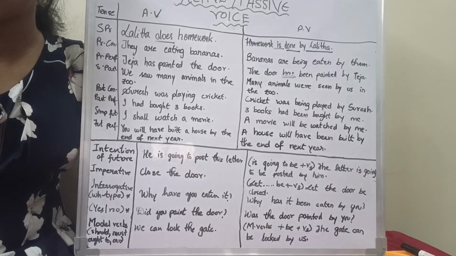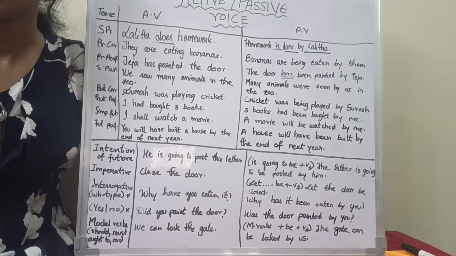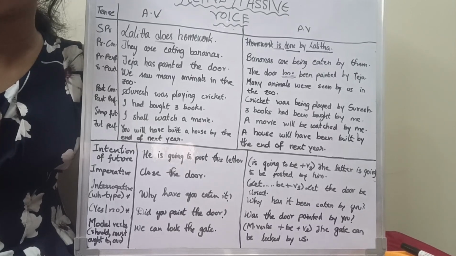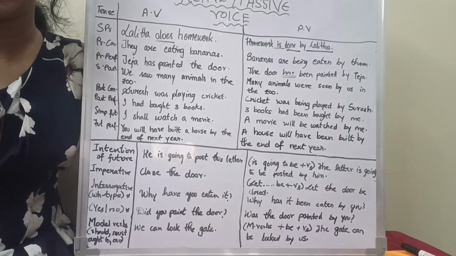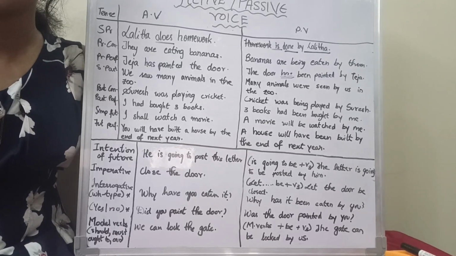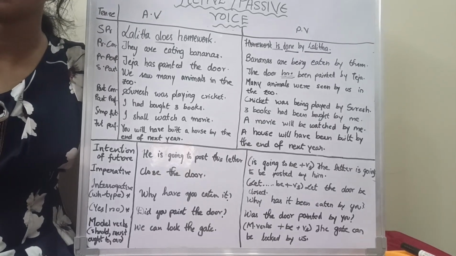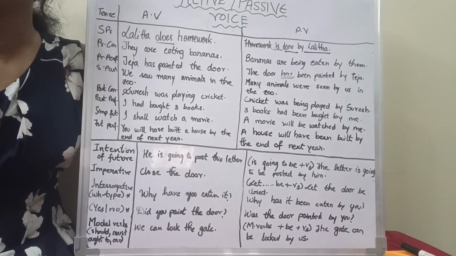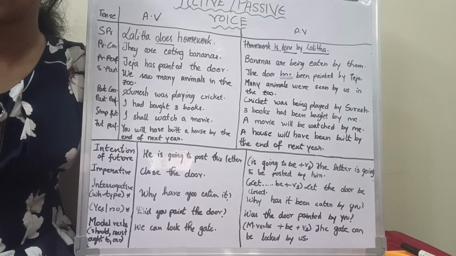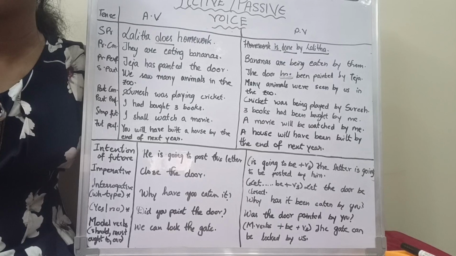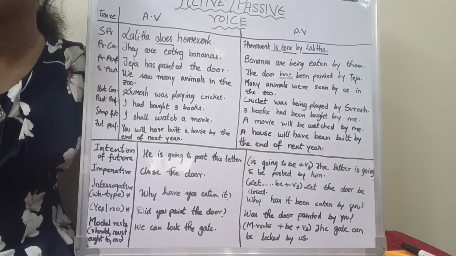Now the simple future. I shall watch a movie. The formula will be shall or will plus be plus V3 form. So the sentence is a movie will be watched by me. It can also be shall. A movie shall be watched by me is also right. Next, the future perfect sentence is you will have built a house by the end of next year. The formula is shall or will plus have plus been plus V3.